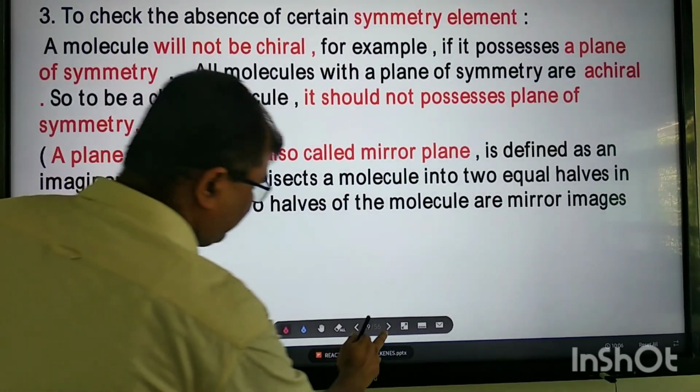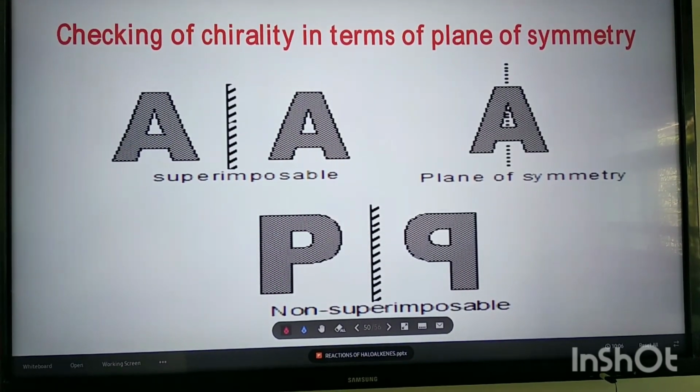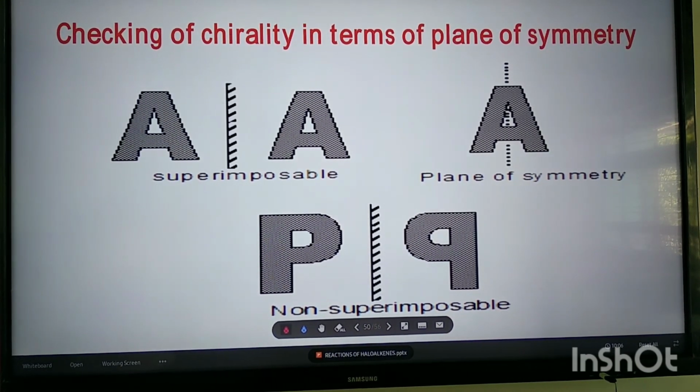So let us try to understand with the help of some simple examples. Suppose, let us take two alphabets, A and P. Let us check the chirality in terms of the plane of symmetry.